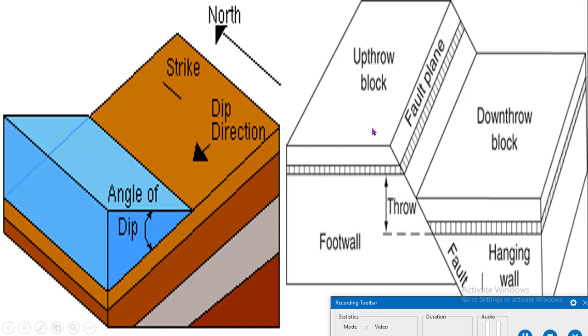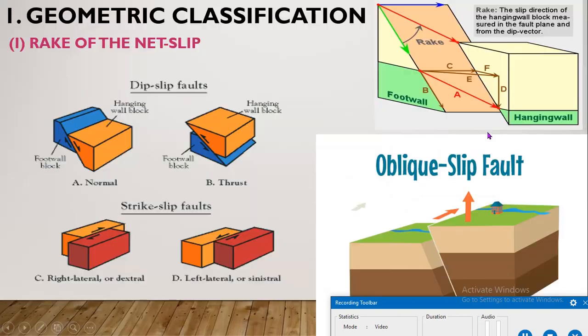If one block is displaced in the direction of dip, then the fault is known as a dip fault or dip slip fault. If the block is displaced in the strike direction, then the fault is known as a strike fault or strike slip fault.